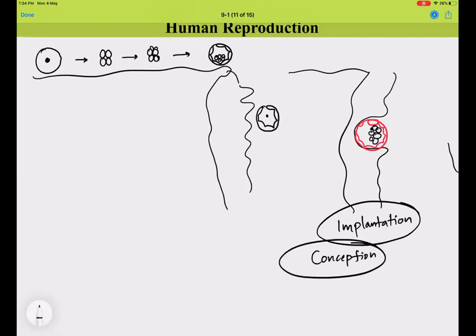So it is called implantation, and this implantation marks an event called conception, and conception is nothing but the implantation followed by fetal development, which marks the pregnancy in women. So this is how the events take place after the fertilization is done. And after these events are over, there are further events, which are your placenta development and your fetal growth. So what is placenta?